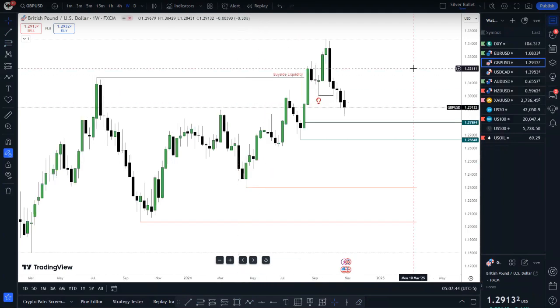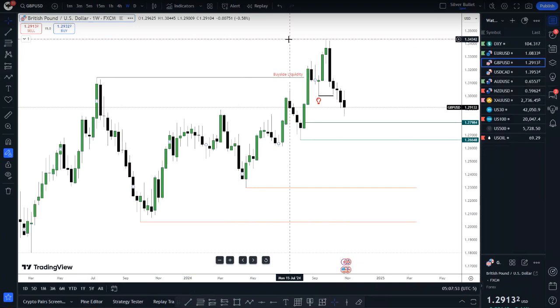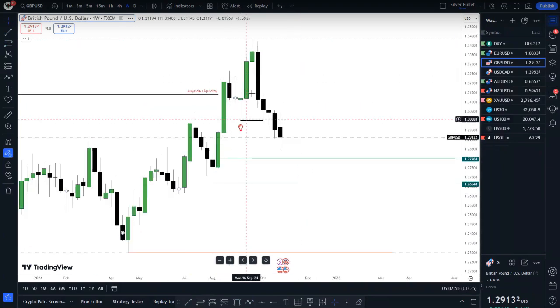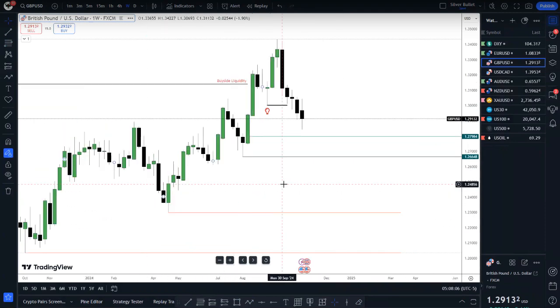So what am I looking for here? We have sell-side liquidity being taken out here, and again we also have SMT with Euro here because Euro didn't check out this side, but GU did obviously. So we have SMT there. What I'm looking at here, we have this high, low, high, and it displaced lower in this case, which means there was a liquidity grab there, and now it's seeking lower. Look at this, we have a lot of lows there, which means a lot of liquidity resting below those lows. So that's going to be our draw on liquidity. We are bearish again here on GBP/USD.